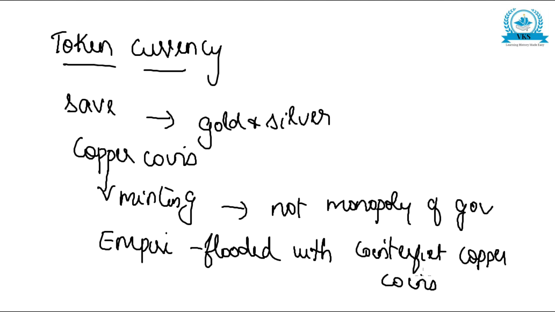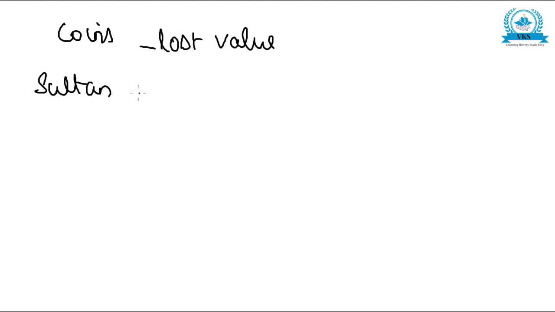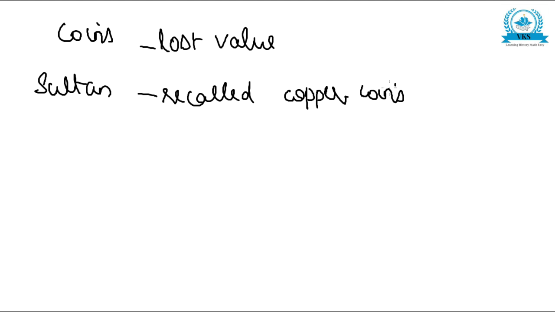People started paying the taxes with such coins, and these copper coins lost their value. The Sultan, Muhammad bin Tughlaq, recalled the copper coins, and people were asked to exchange them for gold and silver coins.